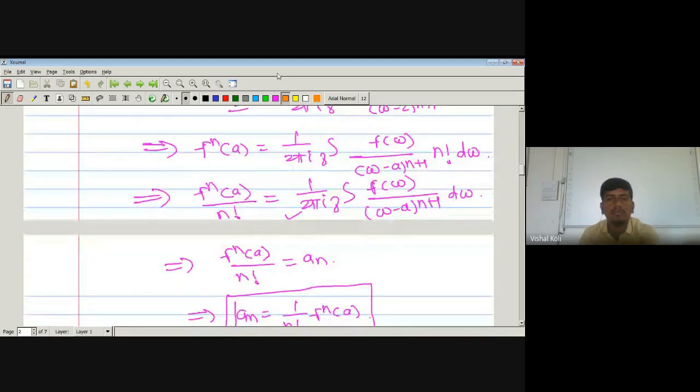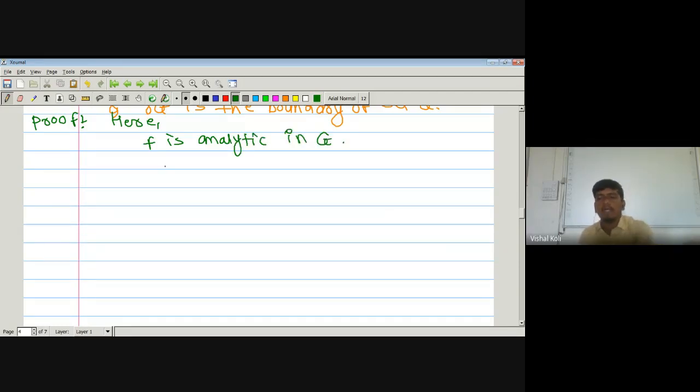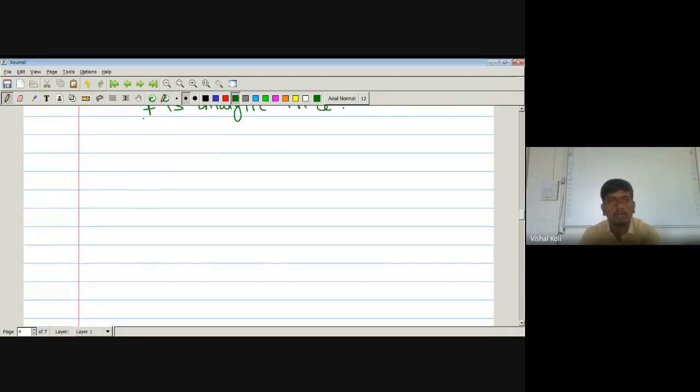So here we will just use our given things. Proof: here f is analytic in G. And also capital R is nothing but the distance between a and the boundary of G. As it is a distance, it must be the shortest distance between a and any point on the boundary.